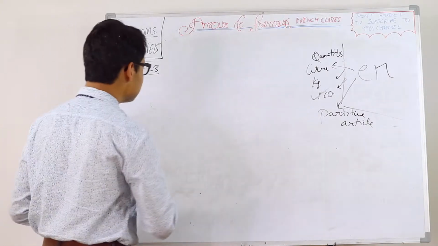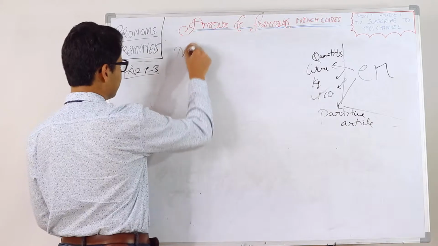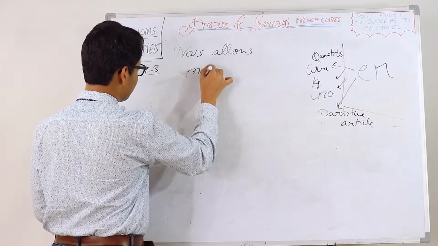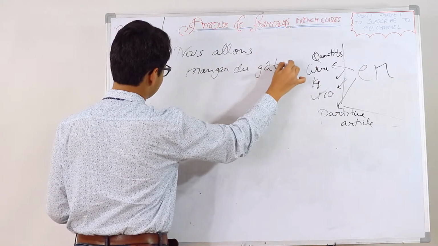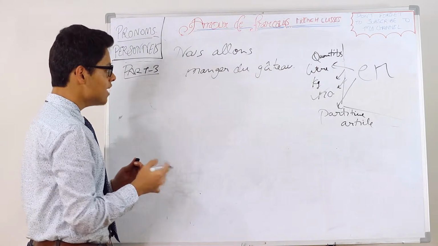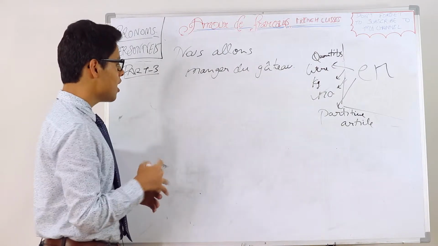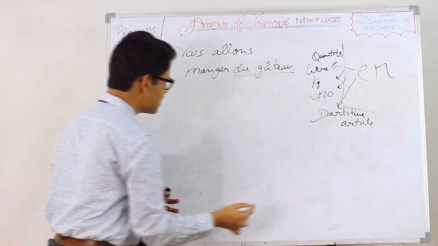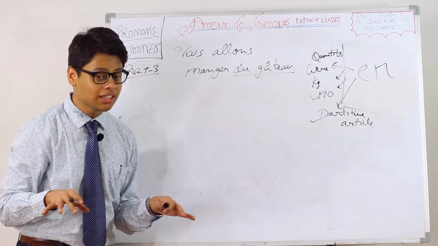Let's make a sentence with futur proche. Nous allons manger du gâteau. We are going to eat cake. Yay, we are going to eat cake. Nous allons manger du gâteau. So, gâteau, du, partitive article, but it doesn't have a quantity or a number or kg, liter, anything.